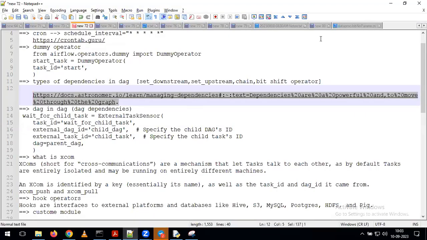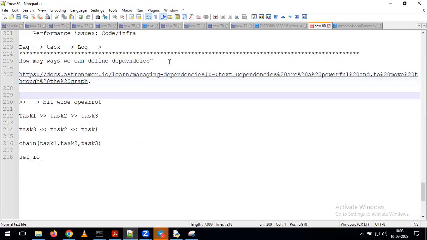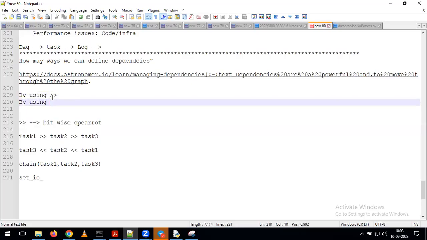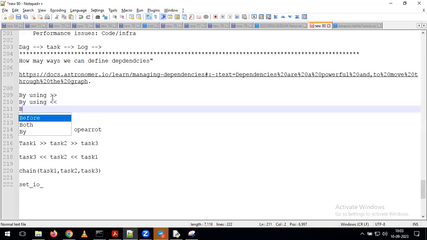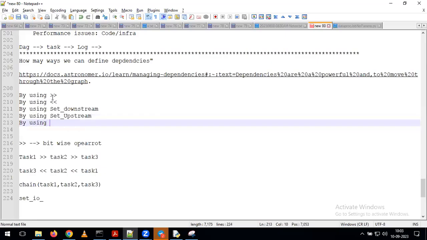You can refer to this URL, but here I can tell you that we can use greater than, or less than, or set downstream, or set upstream, or chain.